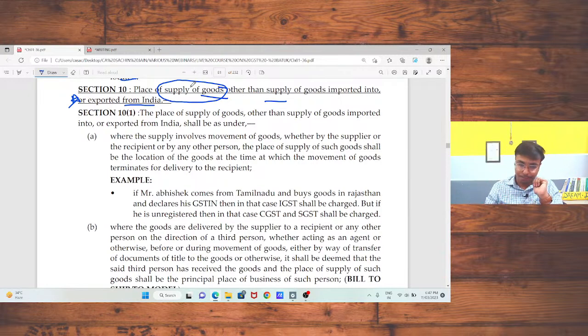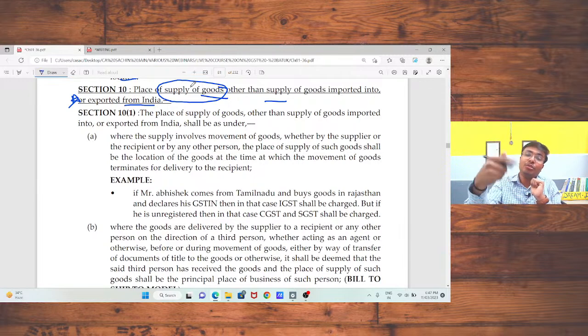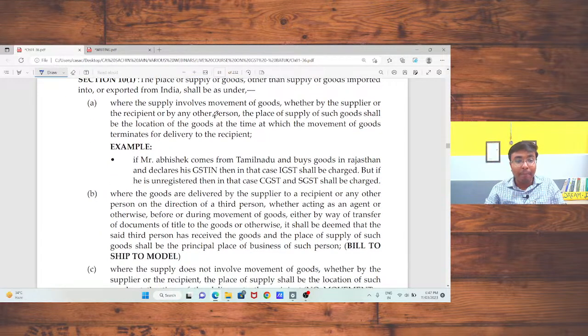Say you are registered in Rajasthan and you have one more branch in Rajasthan itself, but the GSTN is different. In that case, if you provide any goods or services to that branch, you should charge the GST. But if it is the same GSTN, and you had opened one additional place of business in Rajasthan, in that case GST is not required. Okay, sir. Murthy, sir, is that okay?